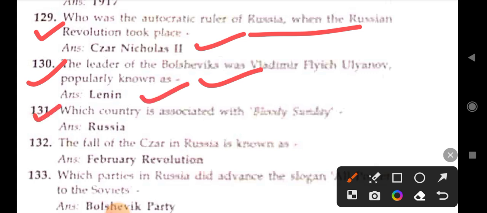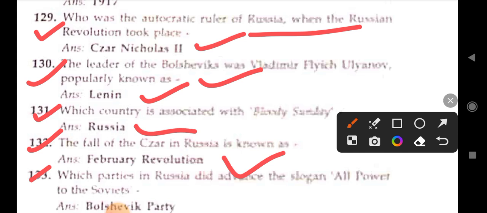Which country is associated with Bloody Sunday? Russia. The fall of the Tsar in Russia is known as the February Revolution. Which party in Russia advanced the slogan "All power to the Soviet"? Bolshevik Party.